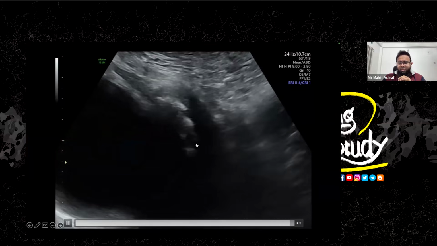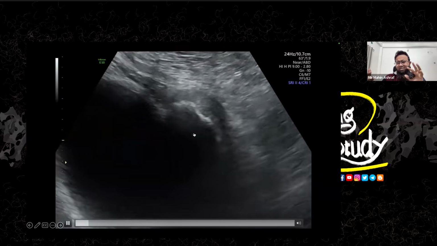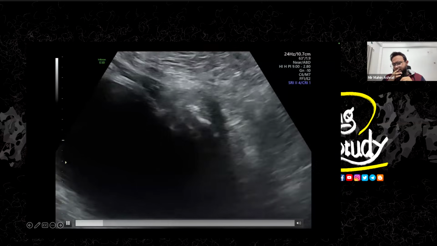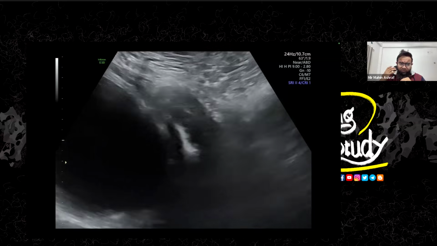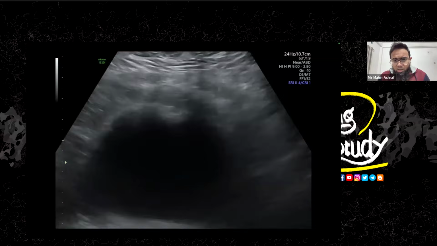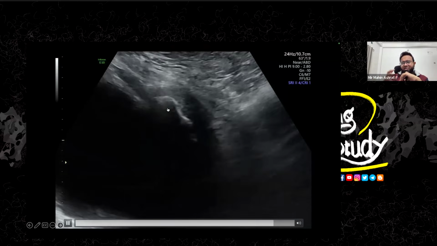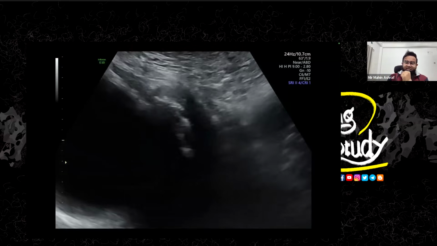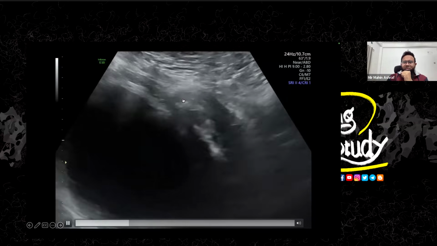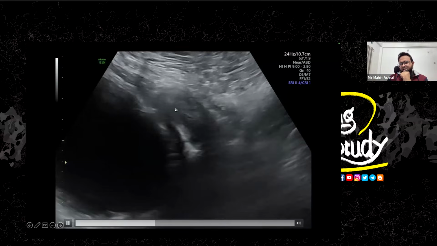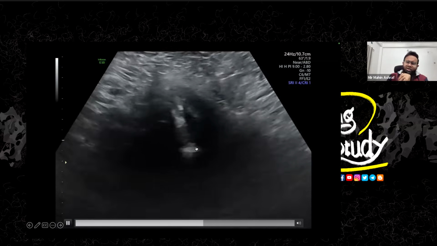It might be two echogenic structures which are slightly calcified or something, but it doesn't look like a calcified one. If it was calcified, it should cast a very dark post-acoustic shadow. And it is not a good area for finding a calcified structure. So it is a very unusual structure. You can see it is echogenic, it may be a continuous structure like a U shape, or it might be